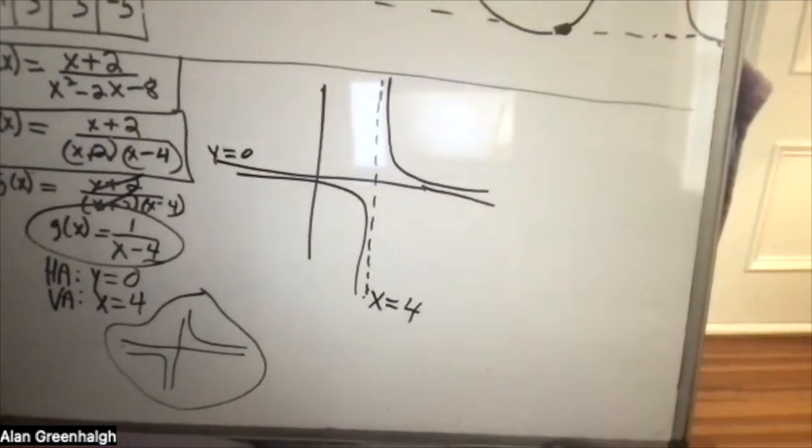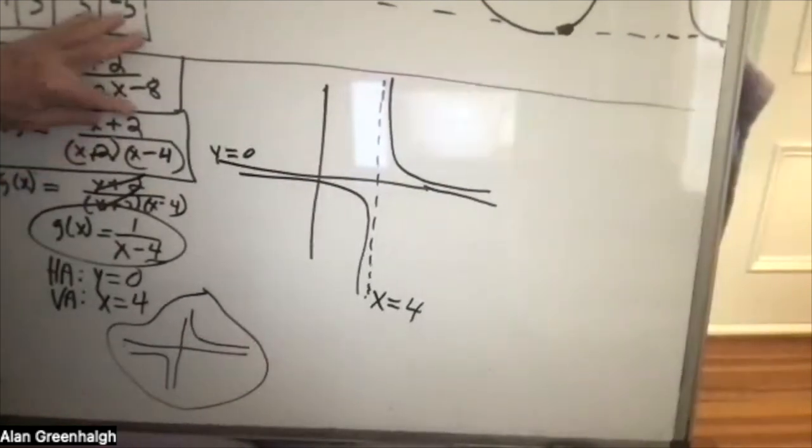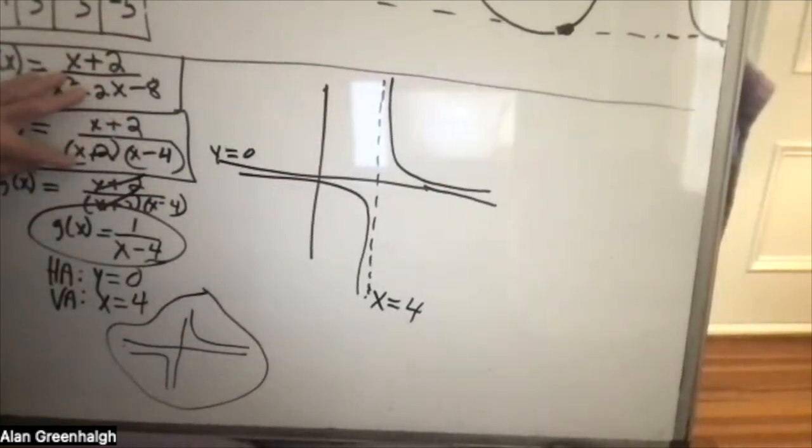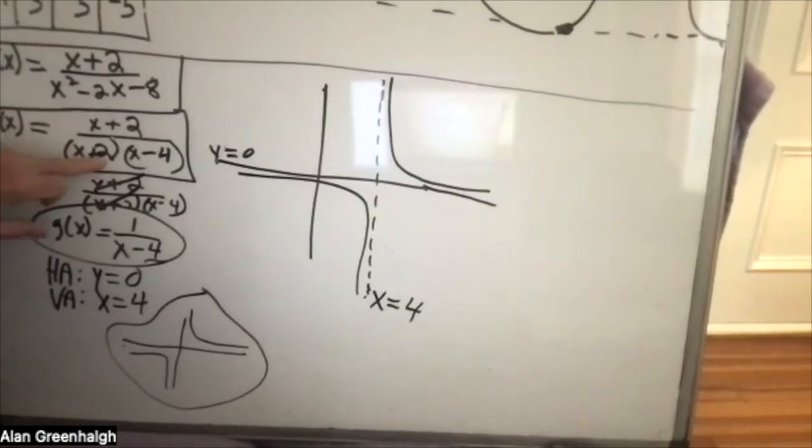Now the only thing we need to know is if there are any holes or discontinuities, and yes, there are, because we've gotten rid of the x plus 2's, and we just used the x minus 4, but this function is also not going to be defined when x is equal to -2, because x plus 2 is equal to 0. Therefore, x plus 2 equals 0, x equals -2.